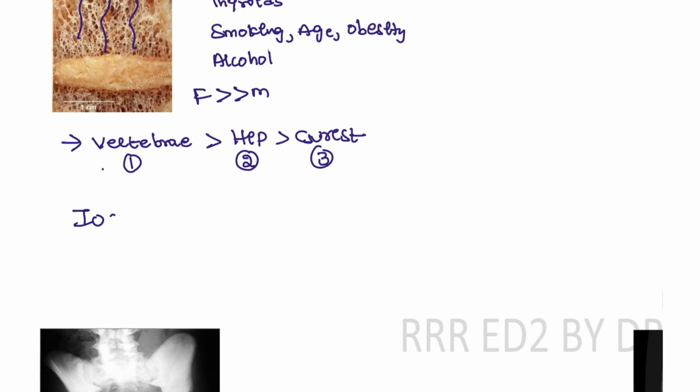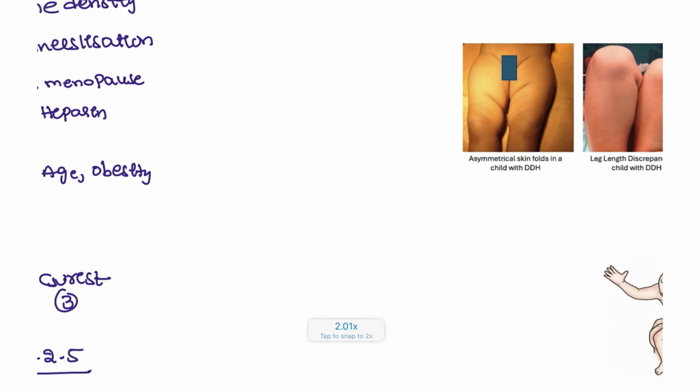And what is the investigation of choice for this patient? The investigation of choice is the DEXA scan, compared with a normal young female, like 20 to 25 years. You have to check the bone density of both females. And if the T-score is less than minus 2.5, then the diagnosis is confirmed that the patient is suffering from osteoporosis.